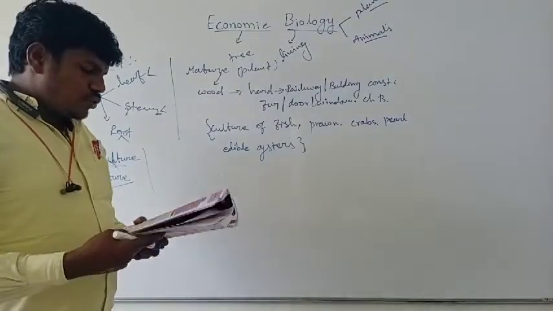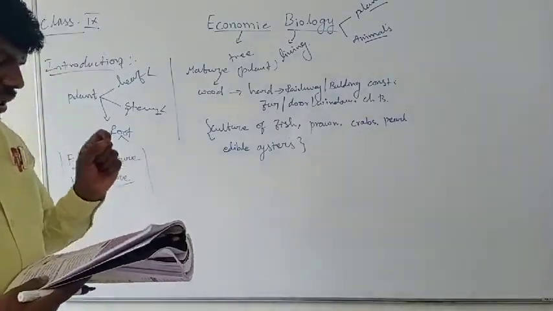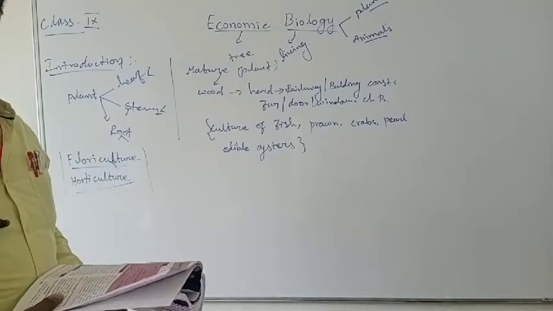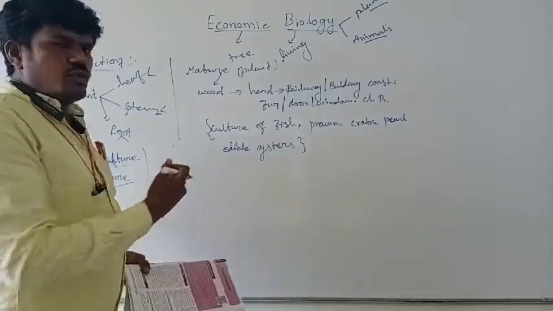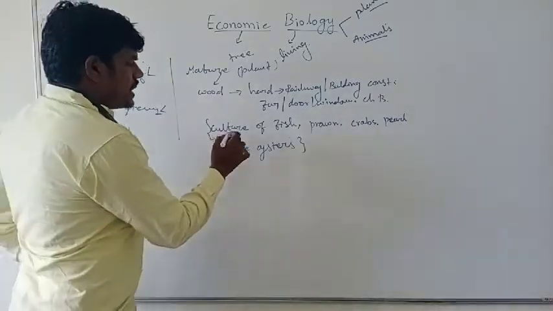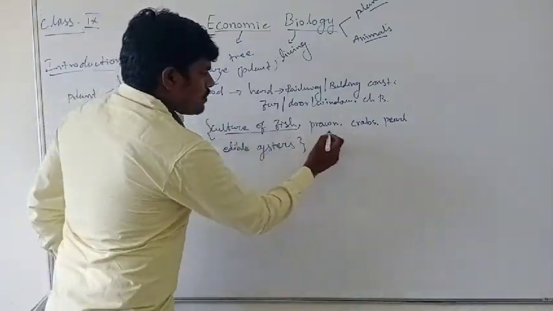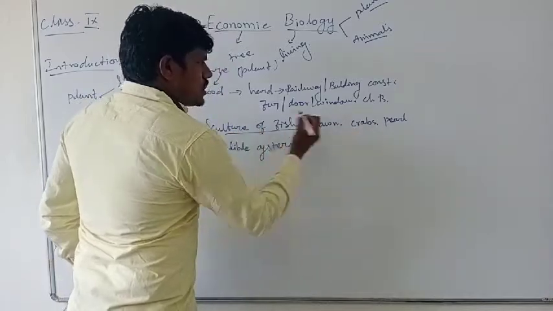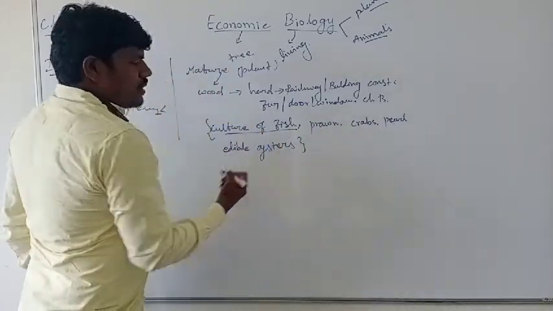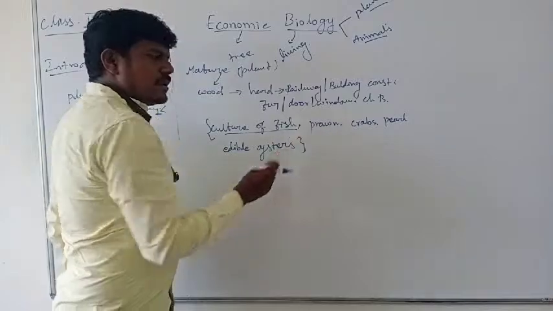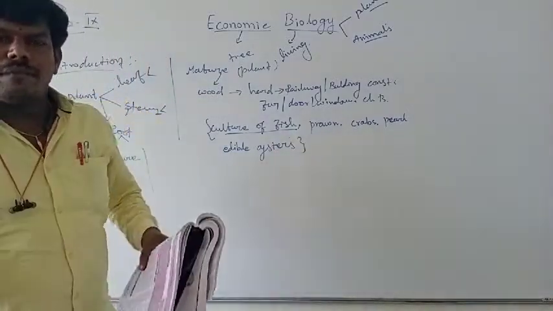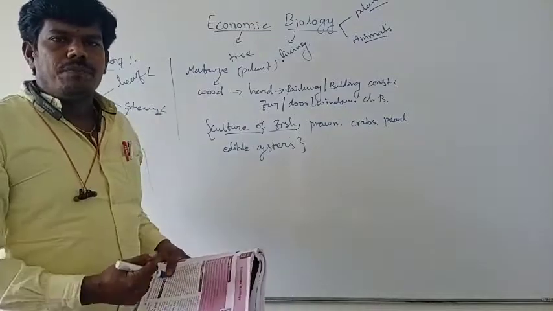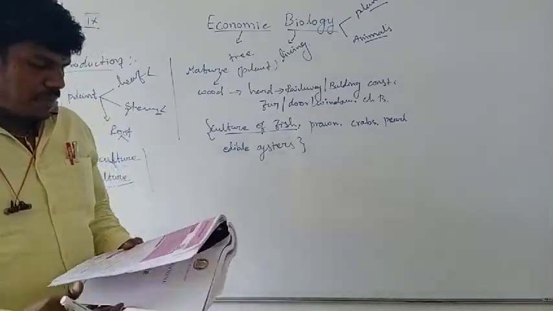That means zoology. They are given to the progress of economic aspects, because persons want to get more income. For that purpose they replace in zoology some animals. What are the animals? The culture of fish, culture of prawn, culture of crab, culture of pig, and culture of edible oyster. Those animals will be cultivated in a particular place, and after they mature they sell them.